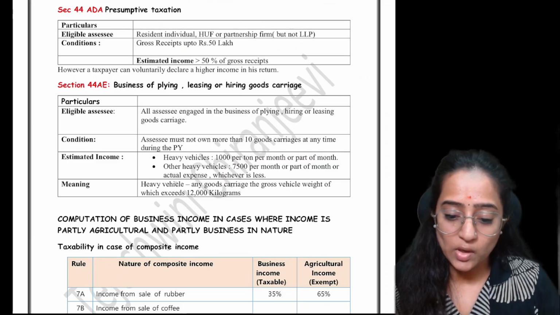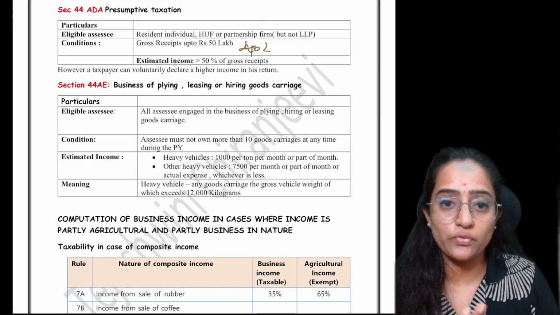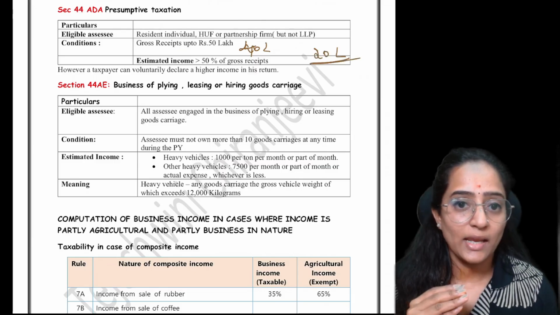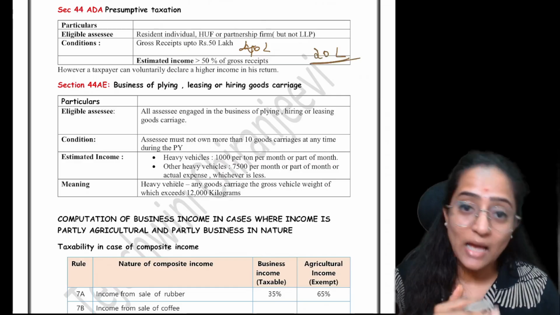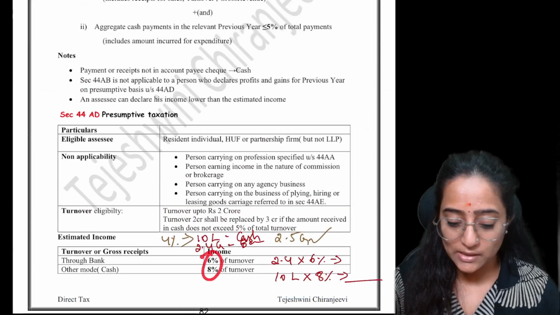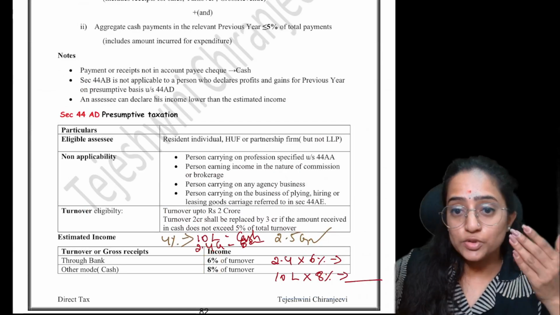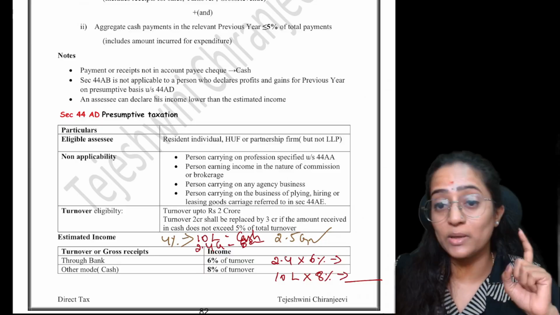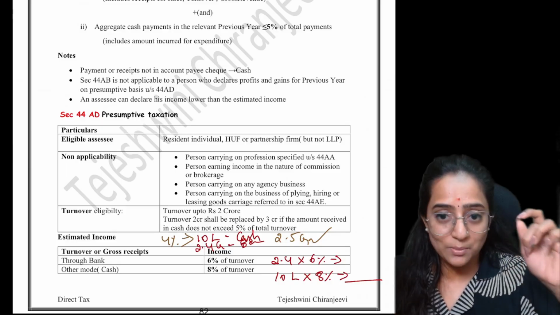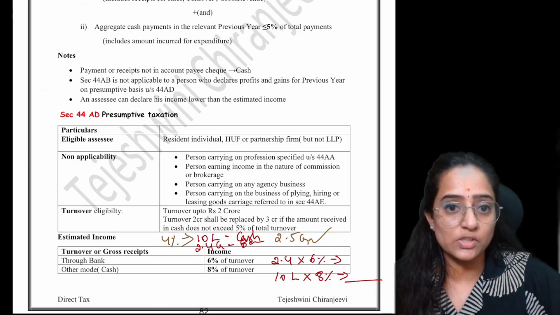Suppose you have considered 40 lakh as your gross receipts. 40 lakh into 50% is 20 lakh rupees, which you have to show as your income under section 44ADA. Can you show something higher than this 50%, and higher than 6% and 8%? Absolutely, you can show. This is the minimum amount that you need to show. Can you show something less than this? Yes, you can show, but provided you have to get your books of accounts audited by a chartered accountant. Then only you can show your income less than 6%, 8%, or 50%. This is your section 44AD and ADA.